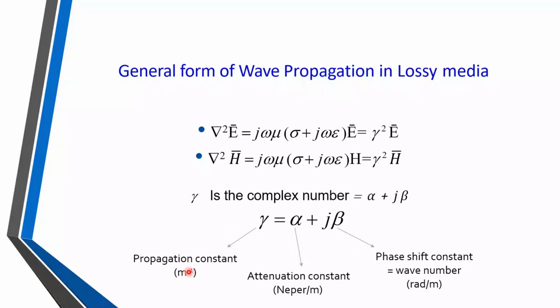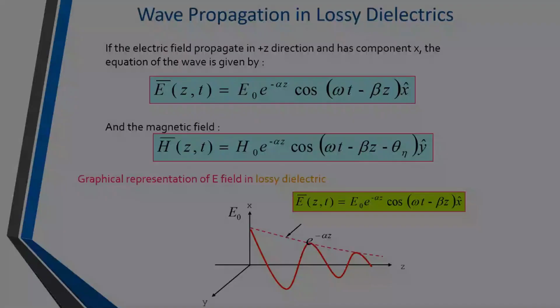Okay, so for lossy media the equation will change. Gamma is introduced here, sigma is introduced here, right? And for these equations which are in point form, we have considered the solution as like this: E bar z comma t, where z means the wave or electric field is propagating in z direction.